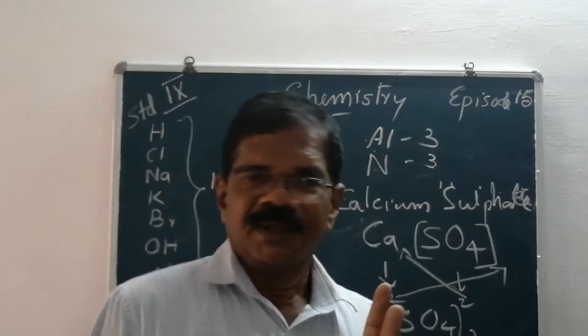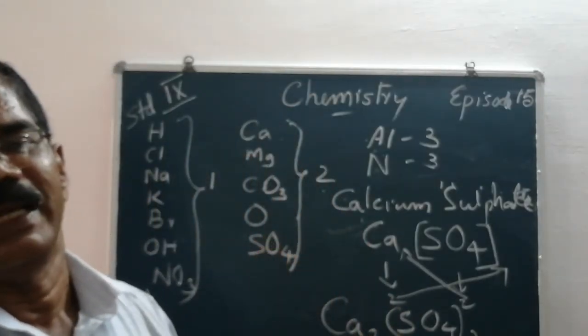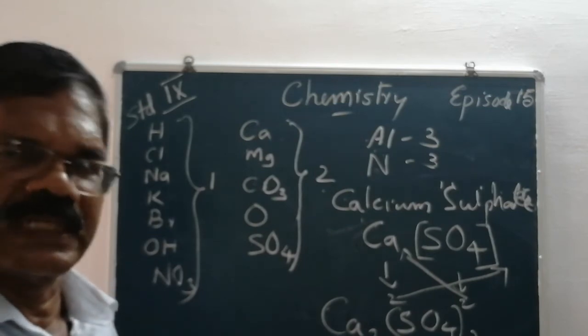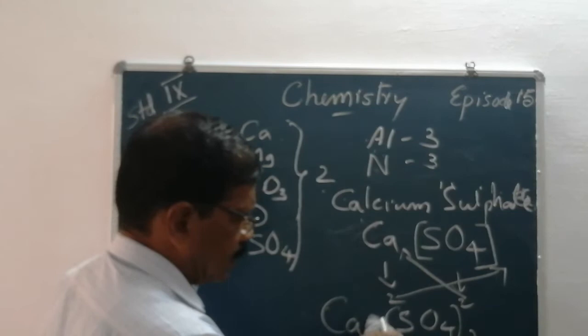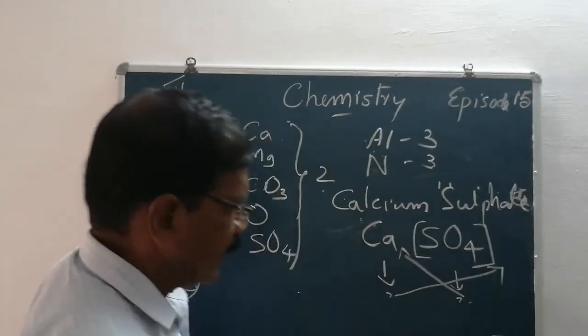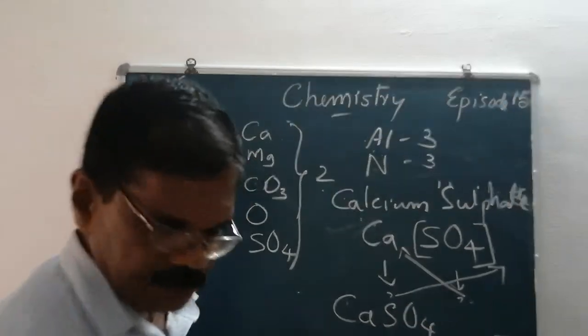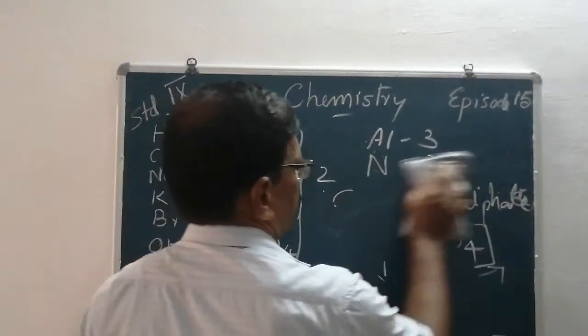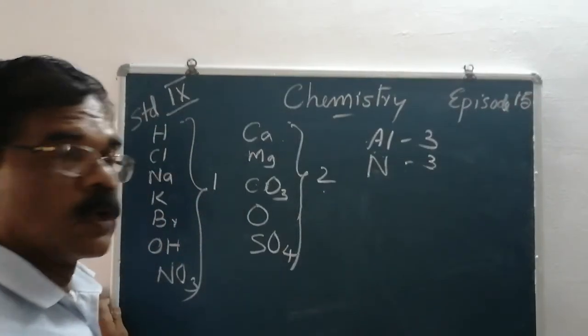Second, if the valencies of both constituents are the same, no need to write them. Then what is the correct formula? CaSO4. Then you have to write one more thing: aluminium chloride.